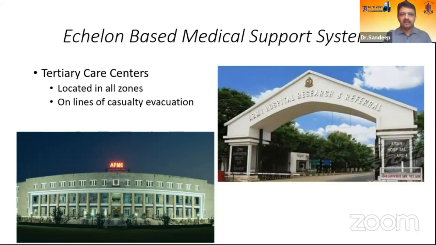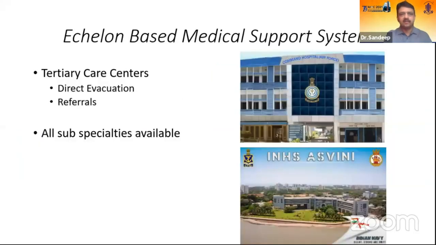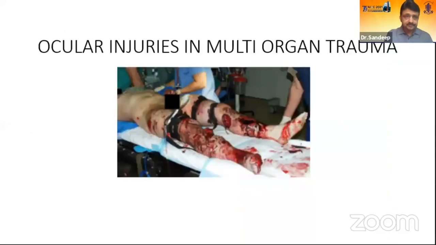Then we have other centers like AFMC, Army Hospital RNR, Command Hospital Air Force, and INS Ashwini, which are naval and Air Force hospitals. At these centers, complex casualties are either directly evacuated there, or referred there after stabilization. These are the places where all subspecialties are available.